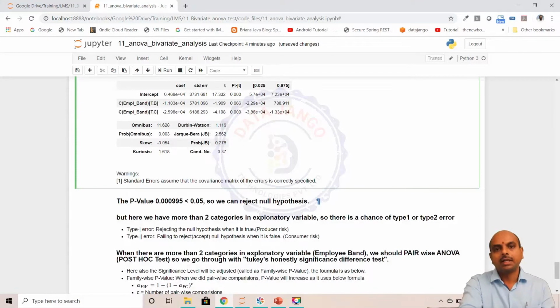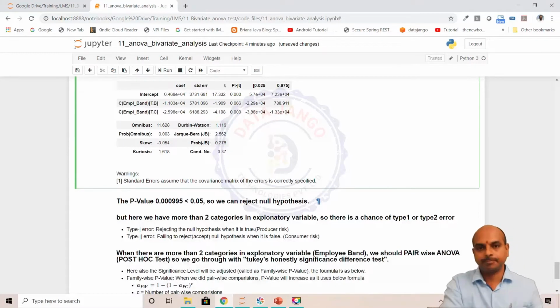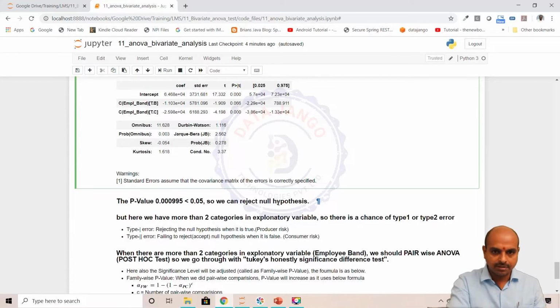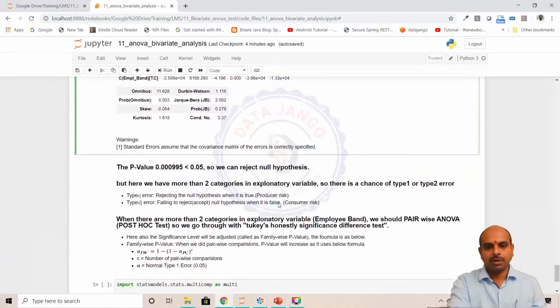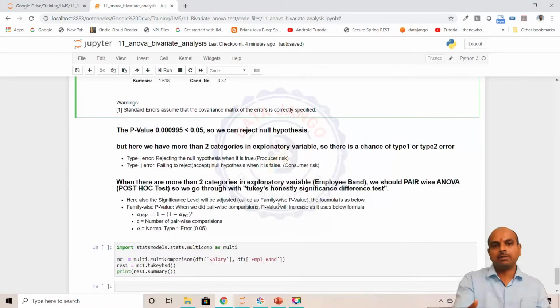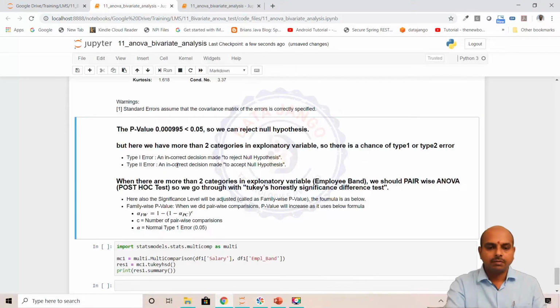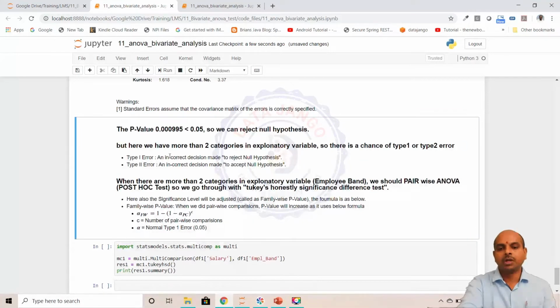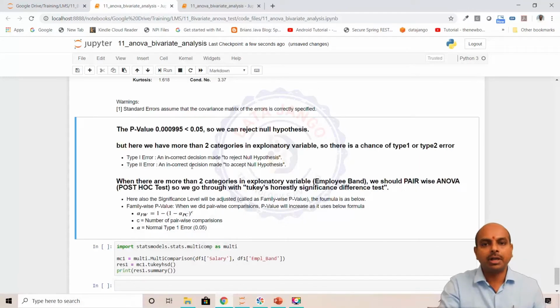That means the band is deciding the salary. In the real world, generally different bands will have different salary ranges. This may be true, but when we do pairwise ANOVA, we will understand what exactly is happening. When we take this p-value seriously and reject the null hypothesis, we may be making a type 1 error. What is a type 1 error? An incorrect decision made to reject the null hypothesis.